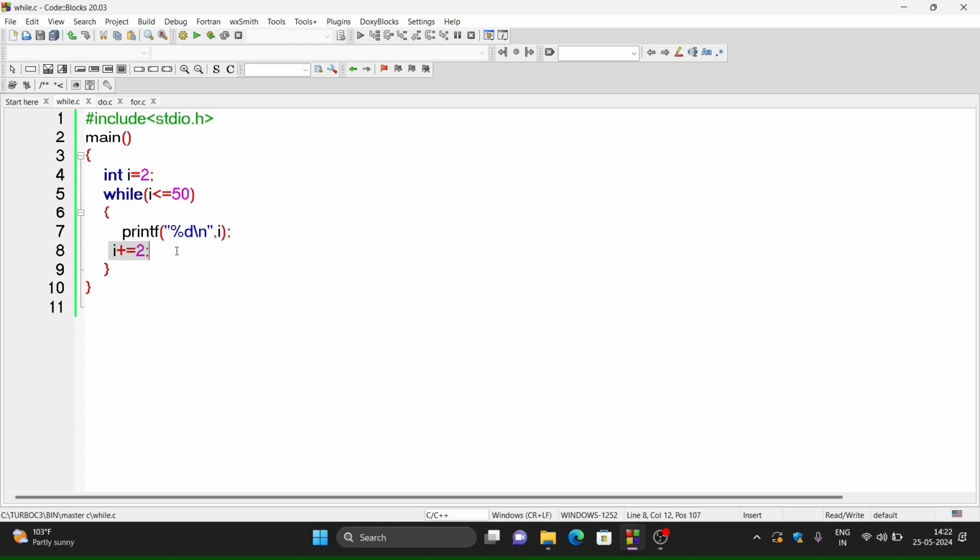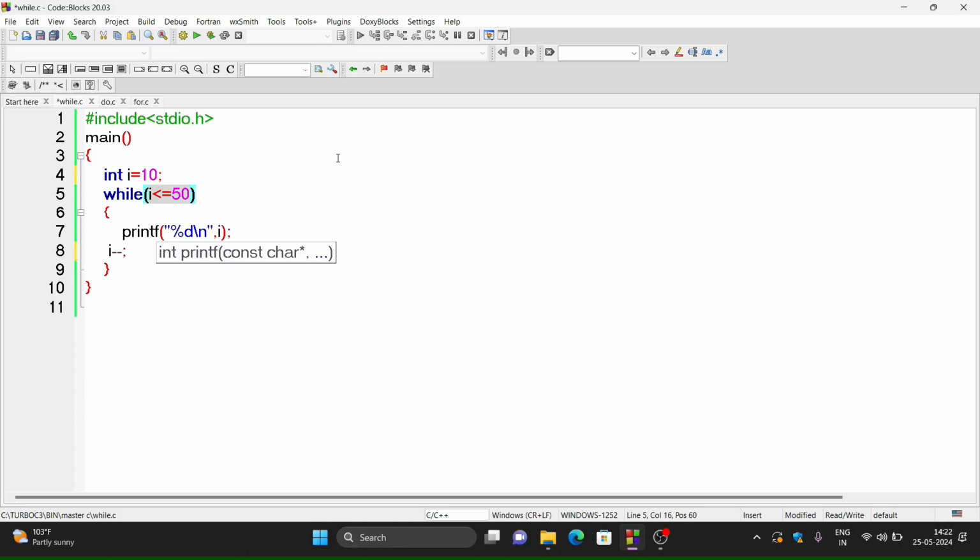So there may be a condition where I want to print the values in decremented order. Suppose I want to print the values from 10 to 1. So the first value printed should be 10, after that 9, after that 8 and so on. That means you have to decrement the value. The first value should be 10, so therefore the initialization will be i equals 10. Then after that i should be decremented by 1, so I have used i minus minus. And then what should be the condition now?